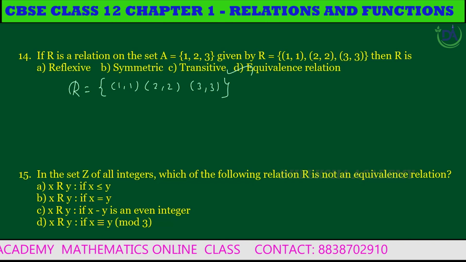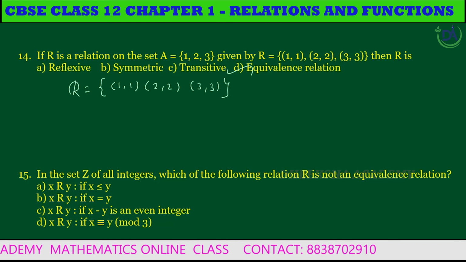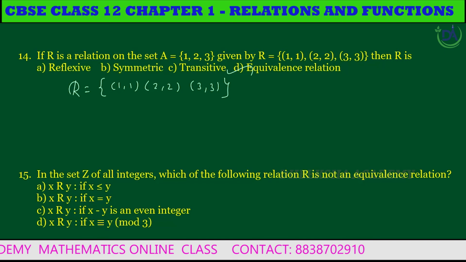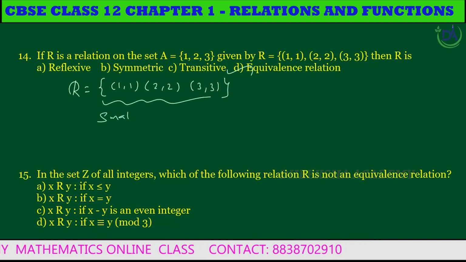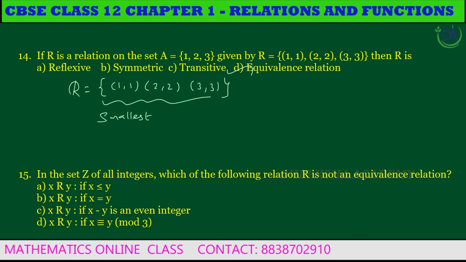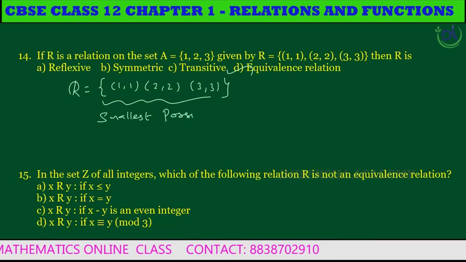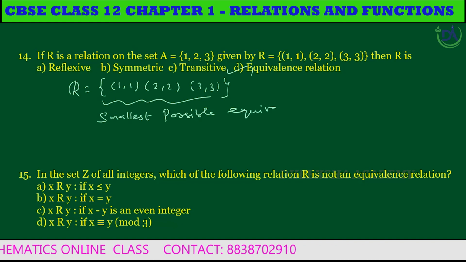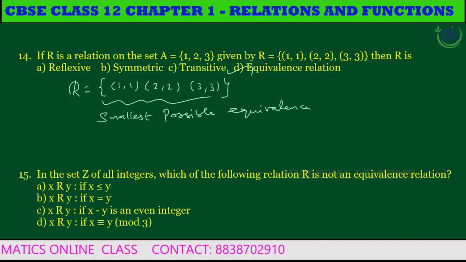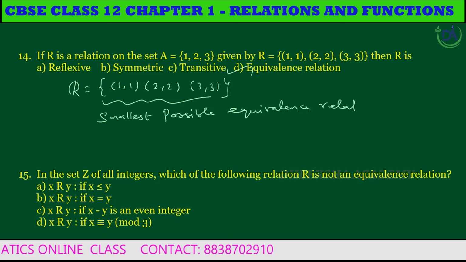Also, this relation is the smallest possible equivalence relation for the set A equal to {1, 2, 3}.